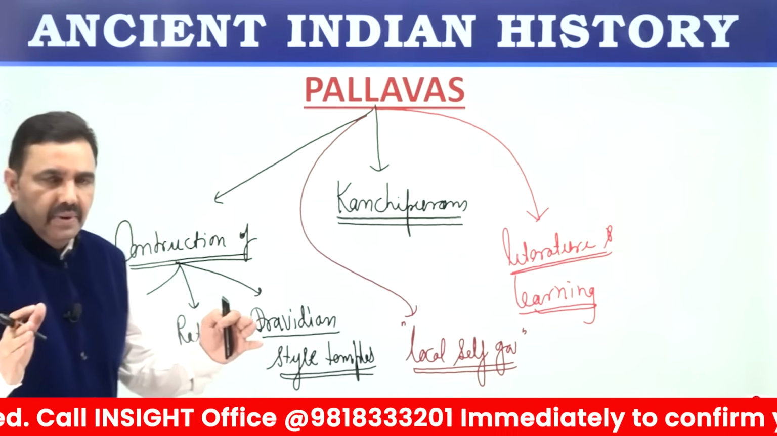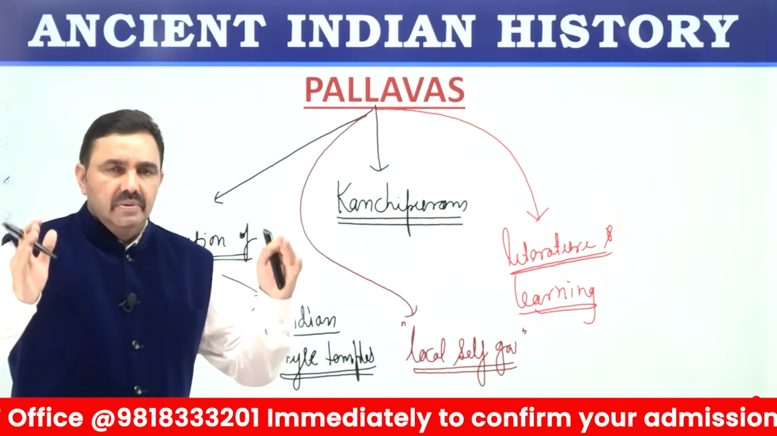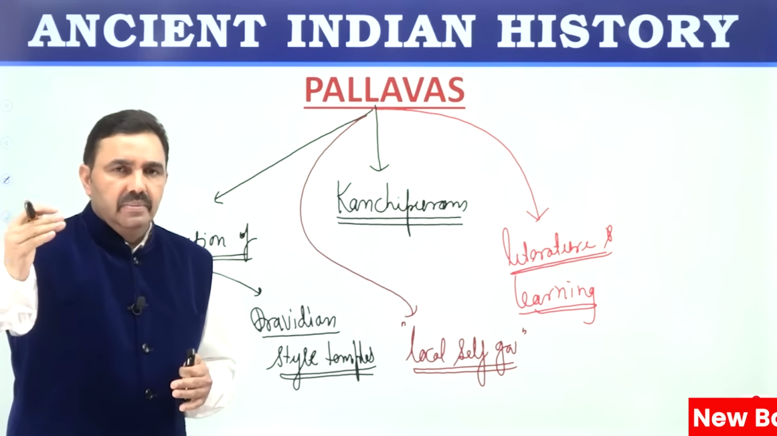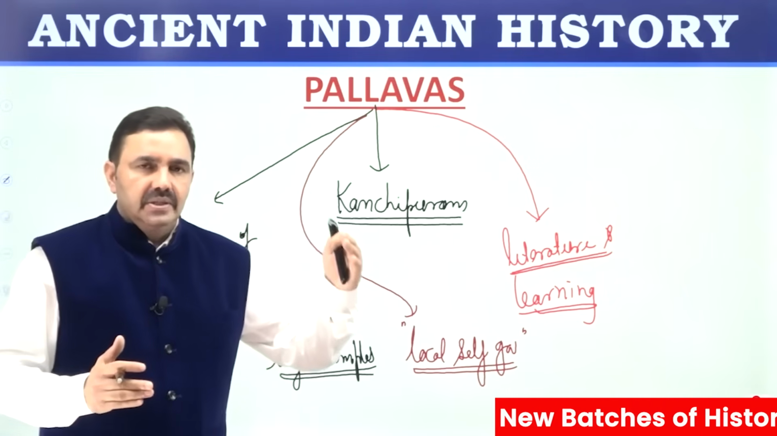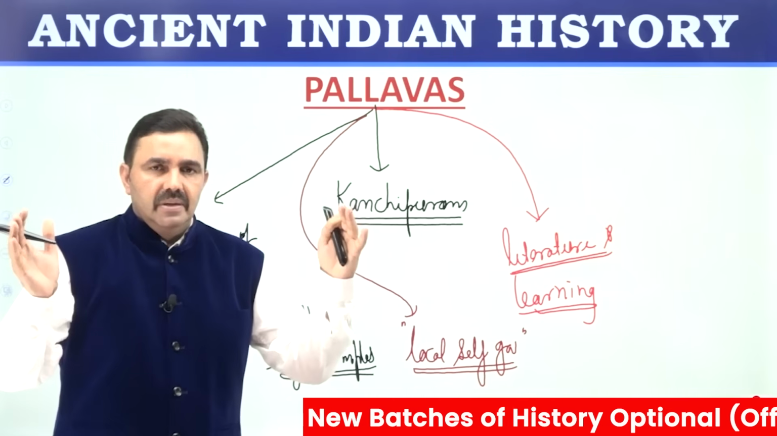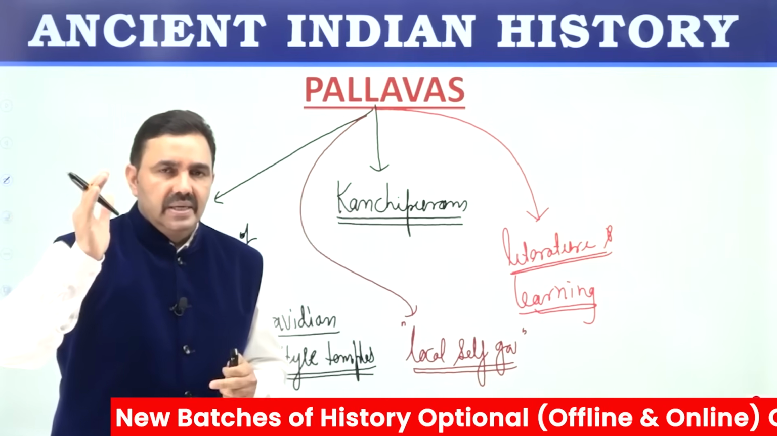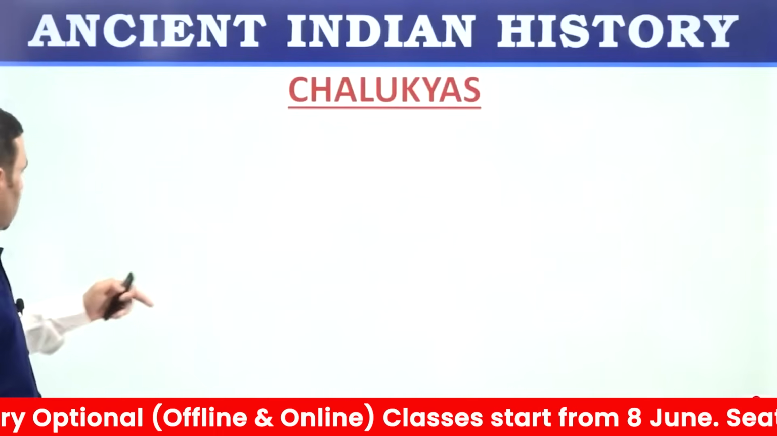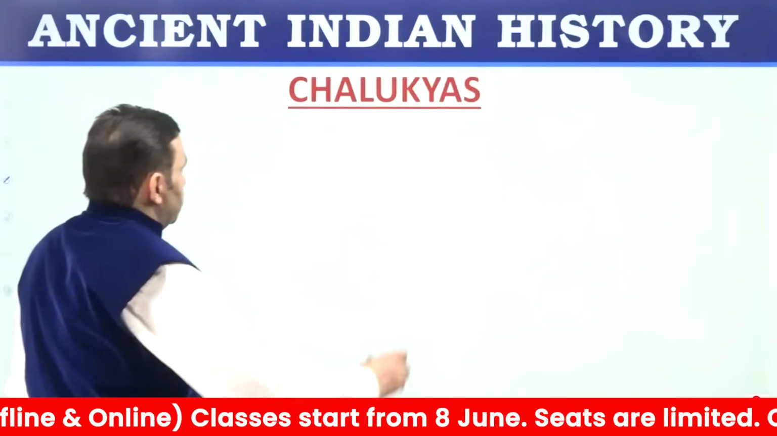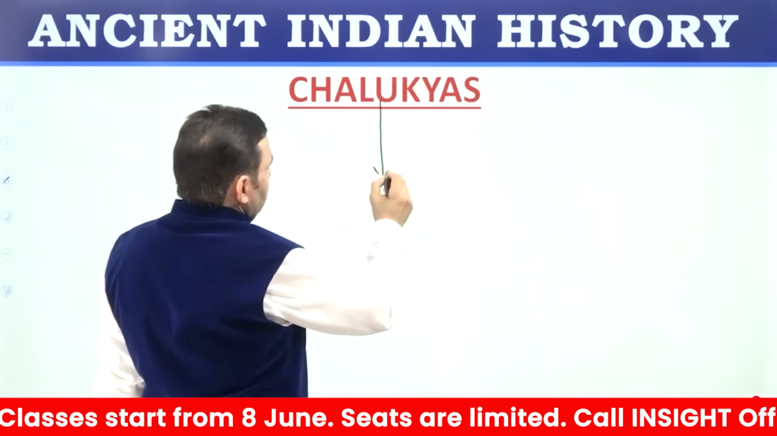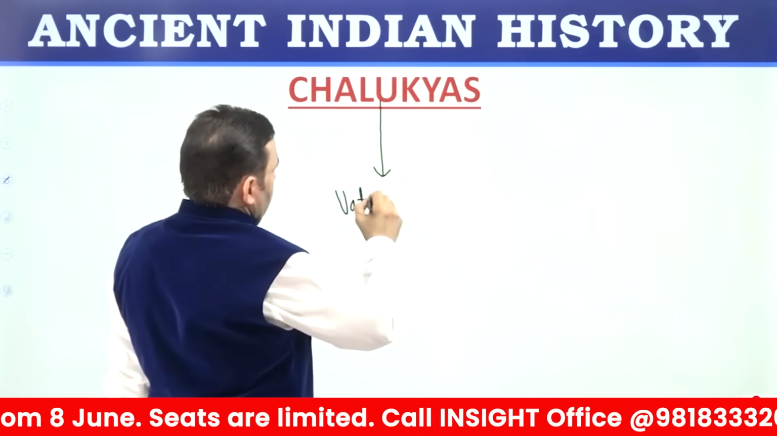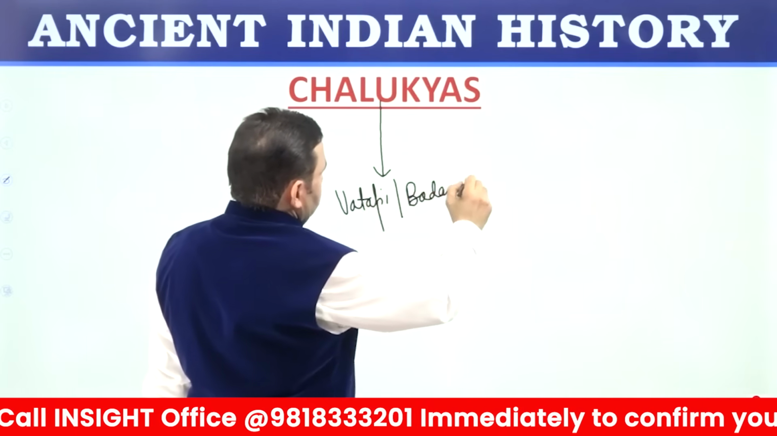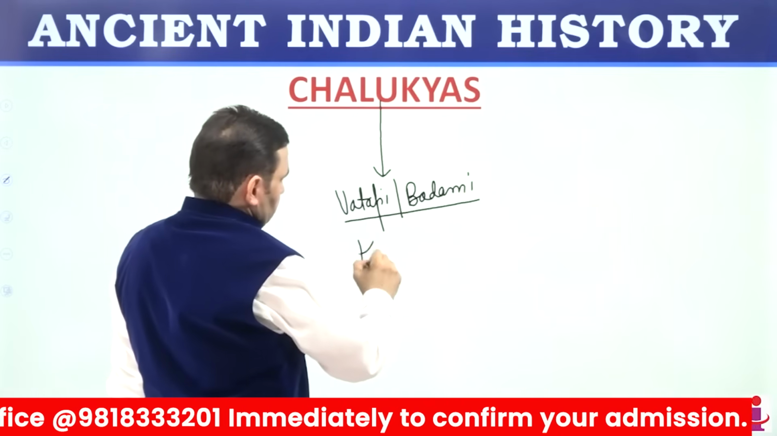So, Pallava kings, Narasimha Varman I were very powerful, and he defeated Chalukya king Pulkesin II. Pulkesin II had defeated Harshvardhan, so we can see Pallavas were the most powerful in India at that time. Chalukyas ruled in Deccan with capital at Vatapi. And this Vatapi was also known as Badami. Location Karnataka.